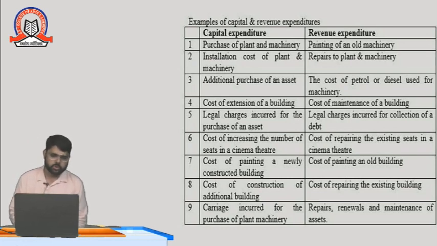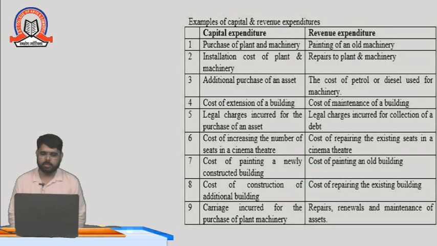Cost of extension of building is a capital expenditure, because the building is extended. A wing is there in the building, and the builder is constructing the B wing also, so it is a capital expenditure. Legal charges incurred for purchase of an asset: if you have purchased a new asset and paid legal charges on it, it is a capital expenditure.